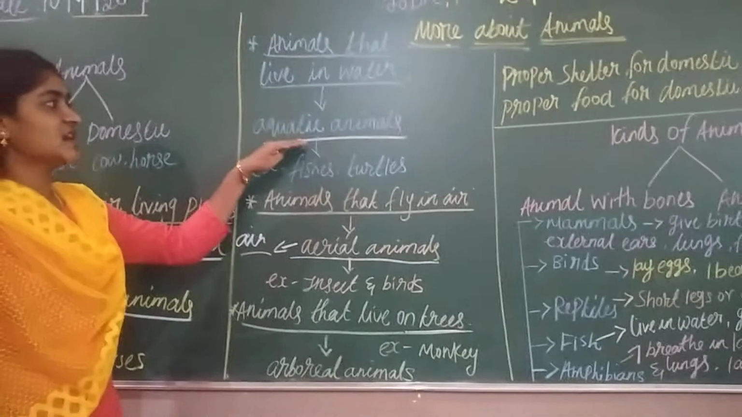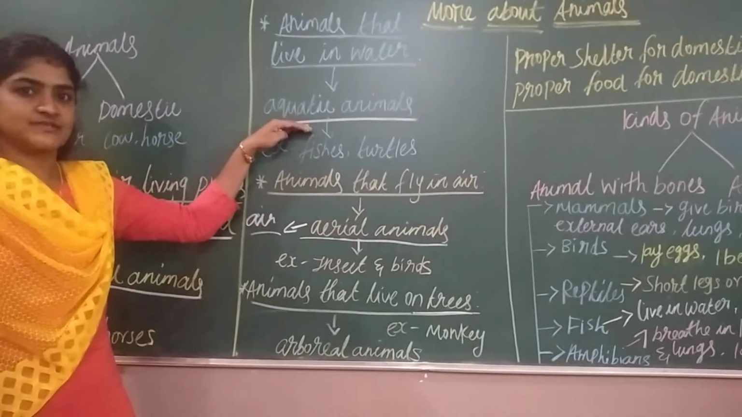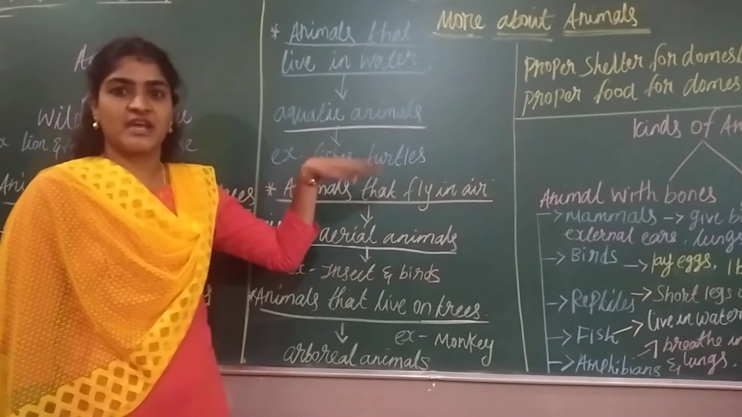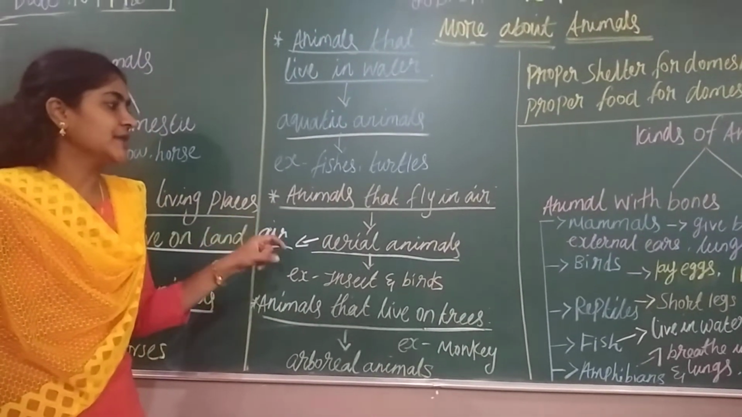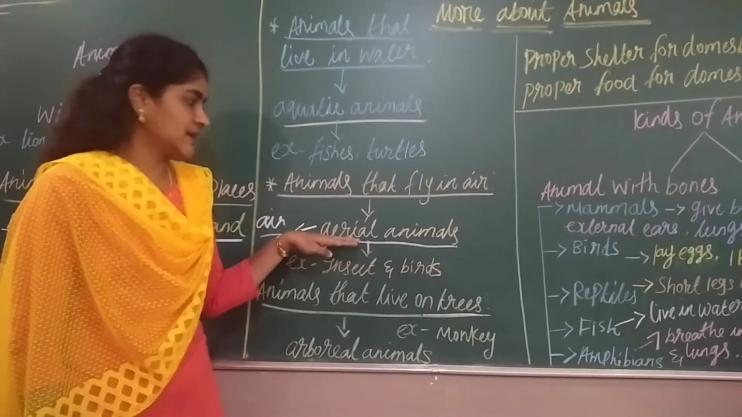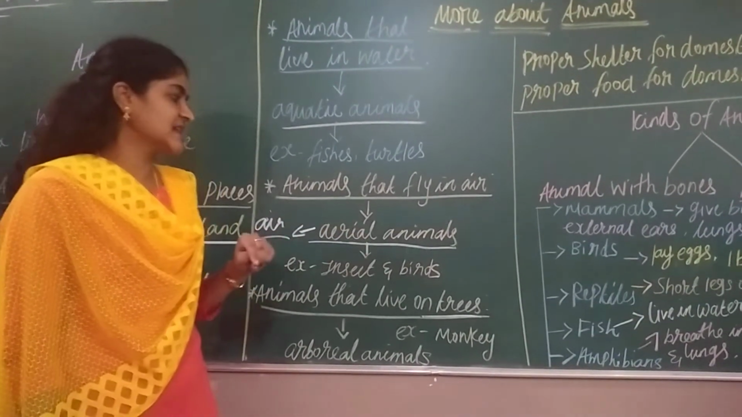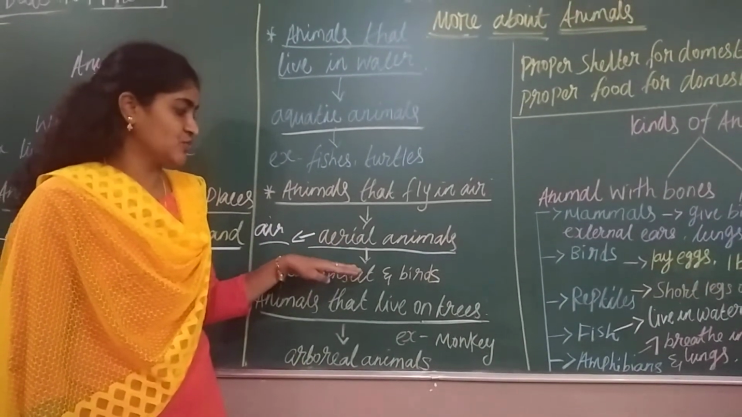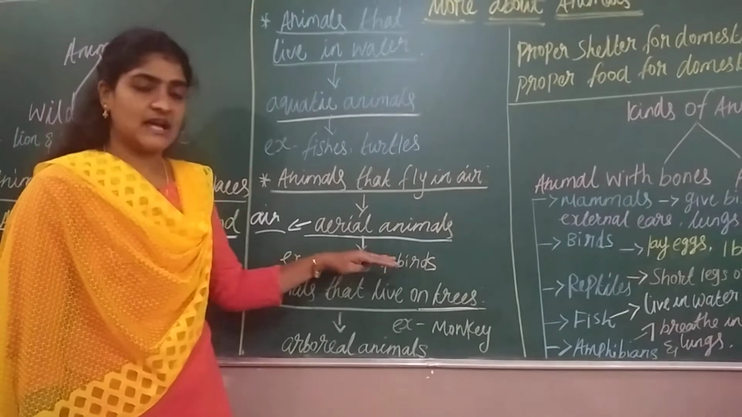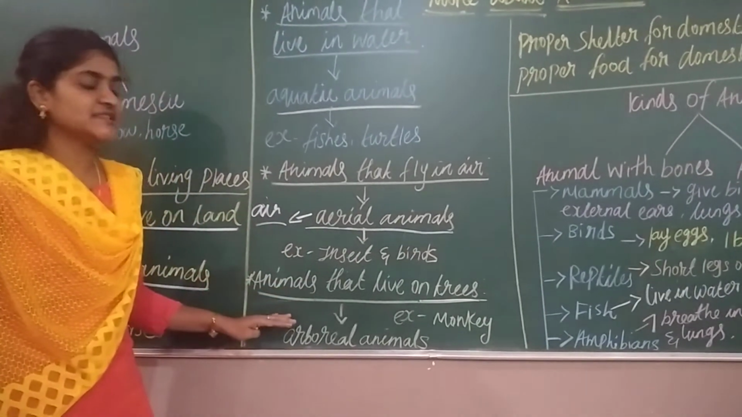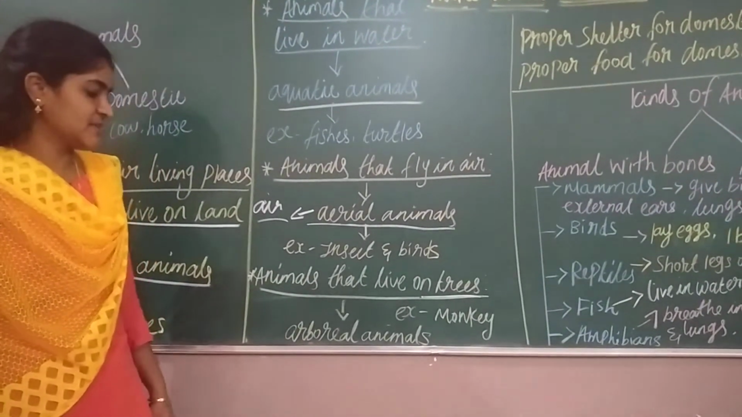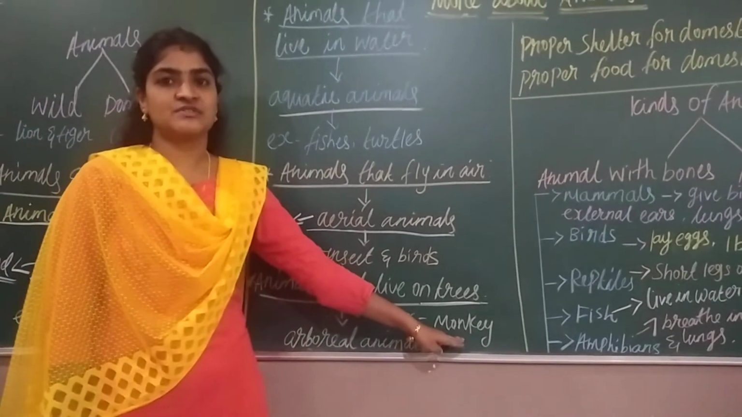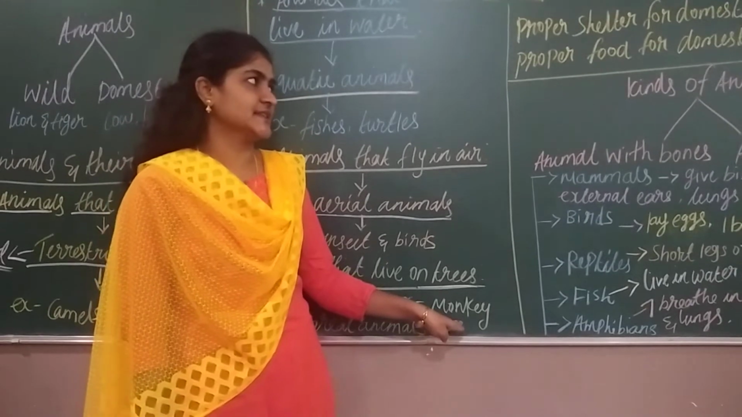And next, the animals which live in water are called aquatic animals. Examples: fishes, turtles, whales, dolphins, etc. And a few animals fly in the air with the help of their wings. Those animals are called aerial animals. Examples: insects, mosquito, honeybee, housefly, and birds. And a few animals live on the trees. Those animals are called arboreal animals. Examples: monkey, squirrel or tree lizard. Okay.